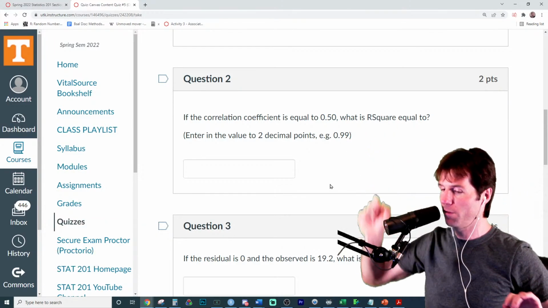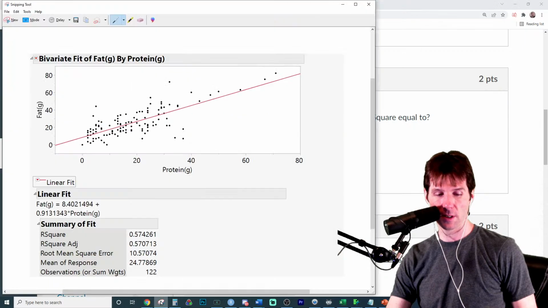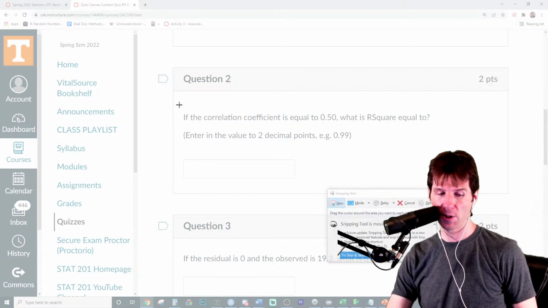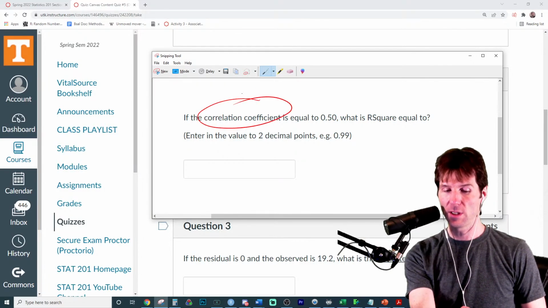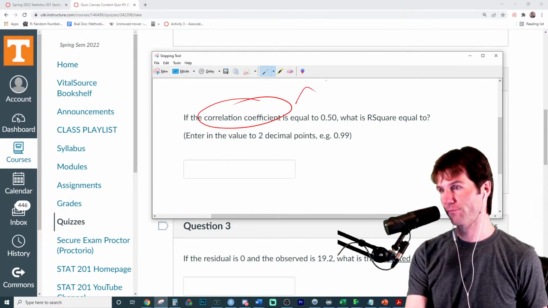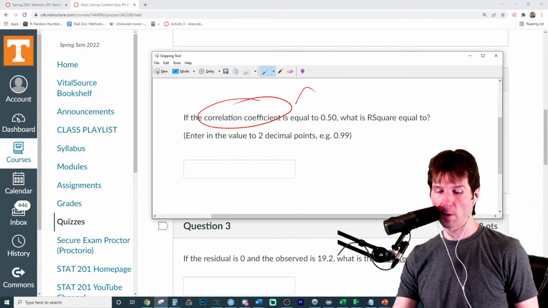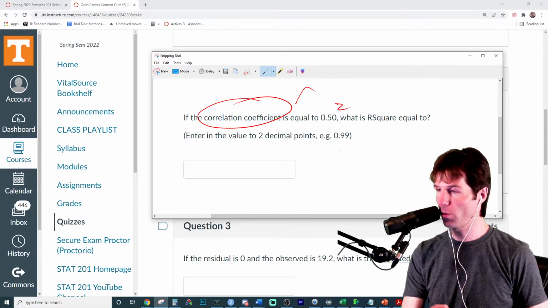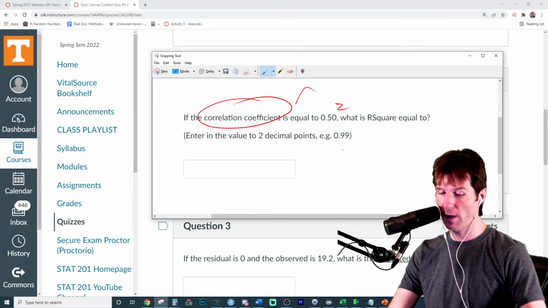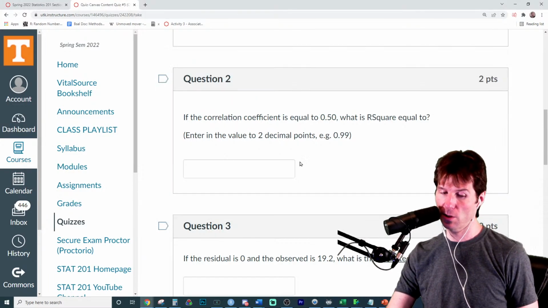That's the correlation coefficient. And just so we know this, the correlation coefficient is R. Square R. So all we're going to do is take R and square it. So you just would square this value, and that gets you R squared. 0.5 times 0.5 is 25. Keep your decimals. It's 0.25.